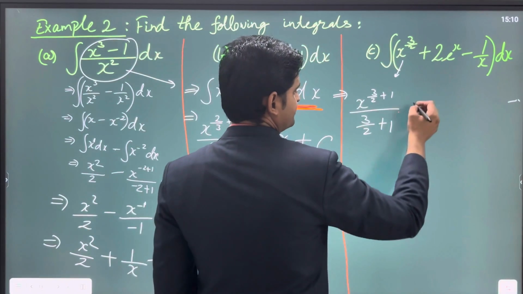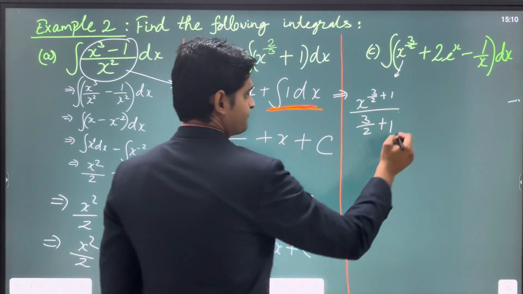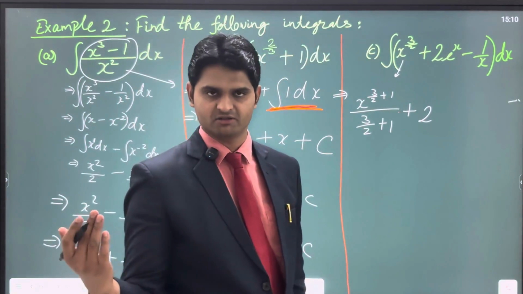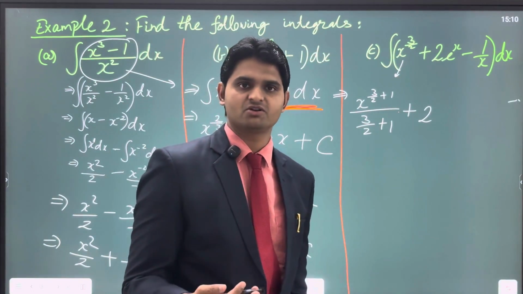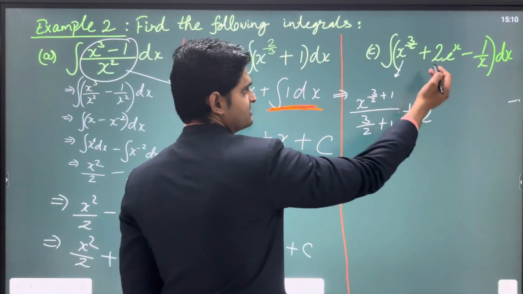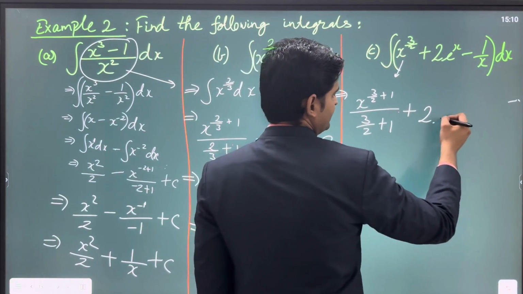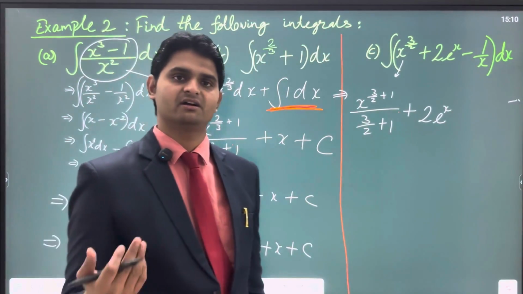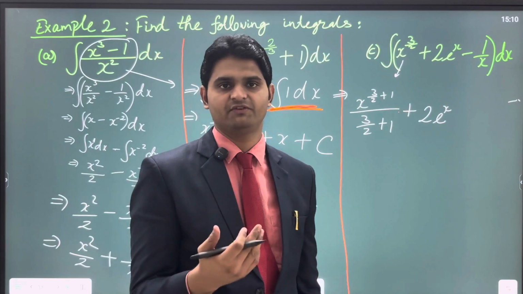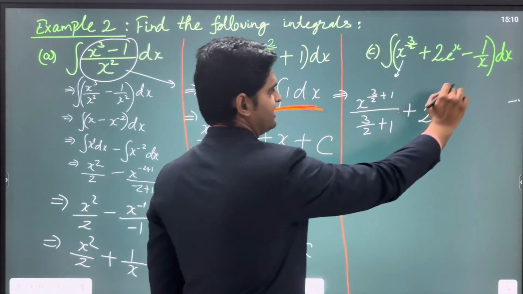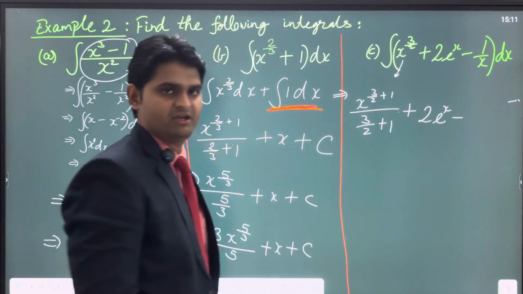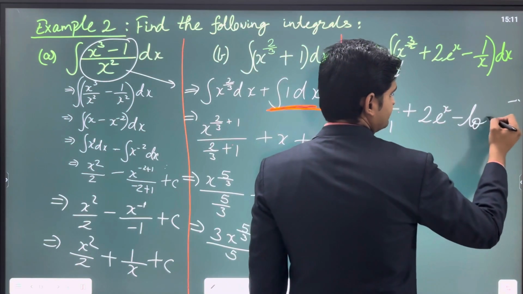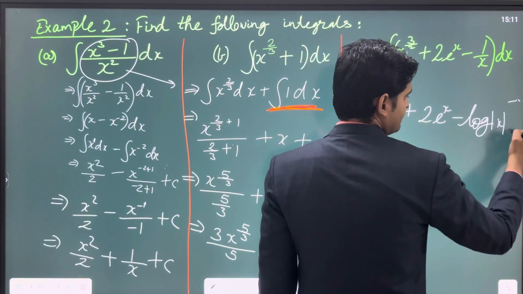When you integrate this function, plus 2 is a constant. The way when you were differentiating, you can take a constant outside, similarly in integration, if you have a constant, you can always bring it outside. So 2 is outside, you just have to integrate e to the power x. We know the integration of e to the power x is e to the power x, just the way it was in differentiation. Integration and differentiation for e to the power x remain the same, it does not change. So e to the power x minus 1 upon x. Now we all know that the integration of 1 upon x is log x. So let's write log x, now plus c.